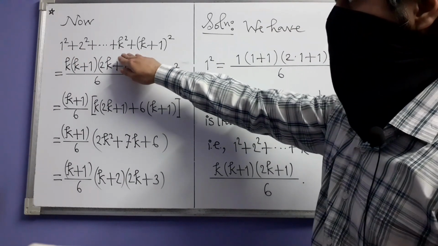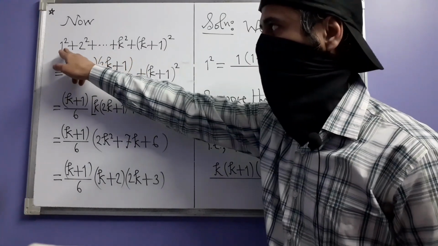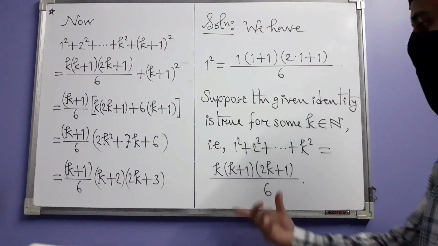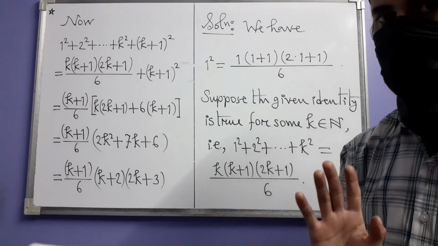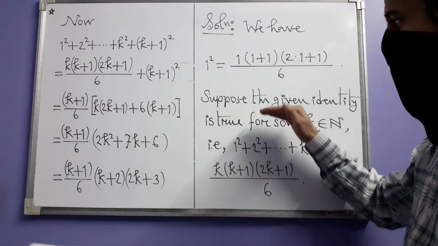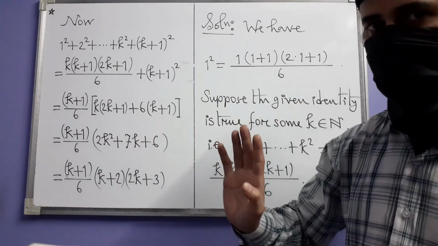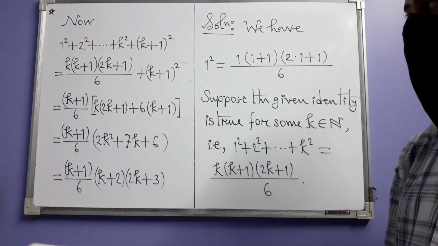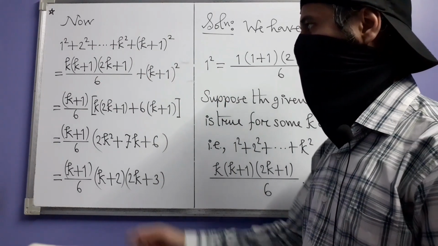This part, leaving the last one out, this first k squares, their sum equals this, because we have the induction hypothesis with us. With this supposition only, we are trying to do something else. So we can substitute that here. And then we run some calculation.